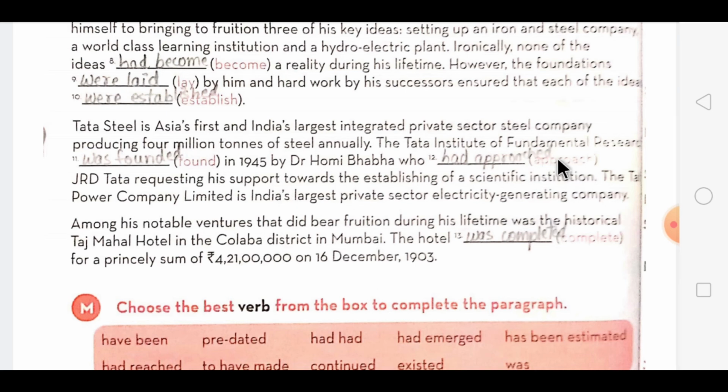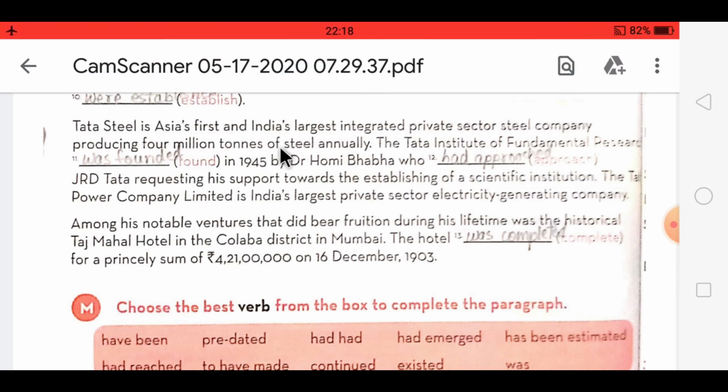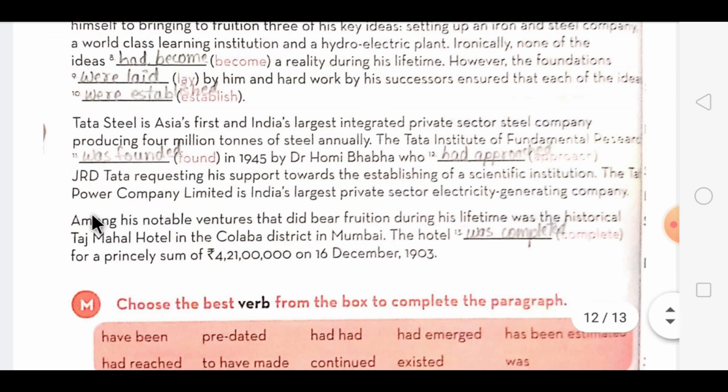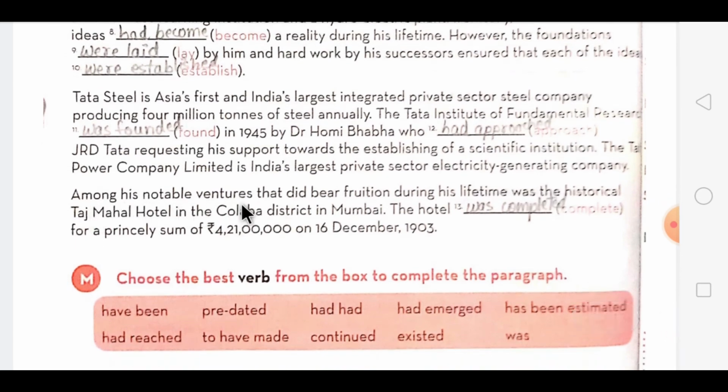Now here students, as we are using the rules which I have already explained, when the action was completed in the past we use simple past tense, and when it has completed before the other action has begun, that time we are using past perfect tense. Now come to the last paragraph, that is among his notable ventures that did bear fruition during his lifetime was the historical Taj Mahal Hotel in the Colaba district in Mumbai.